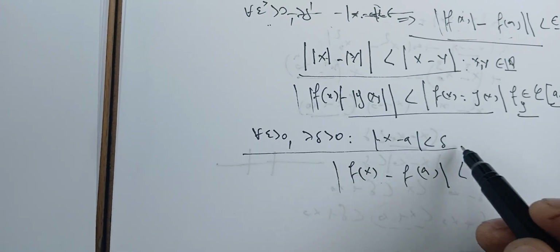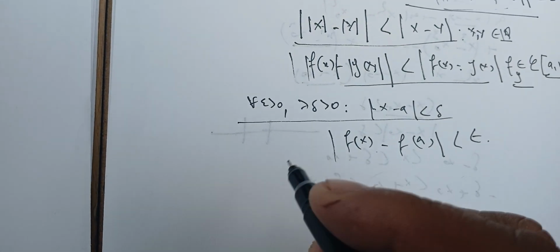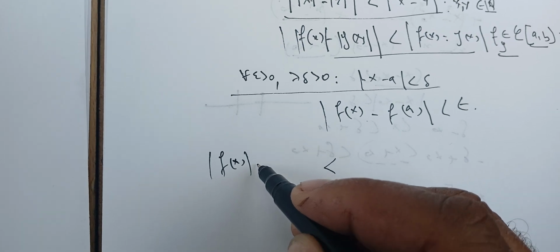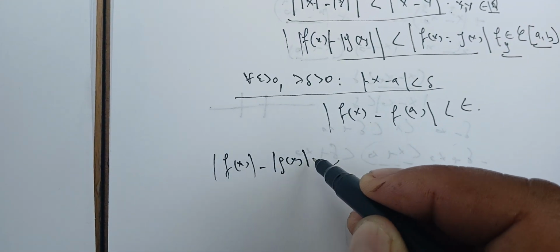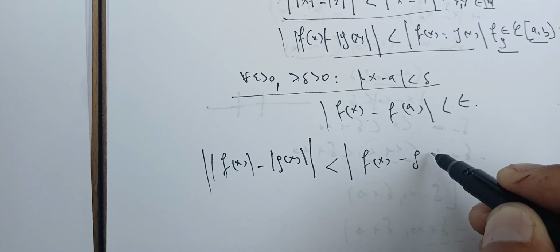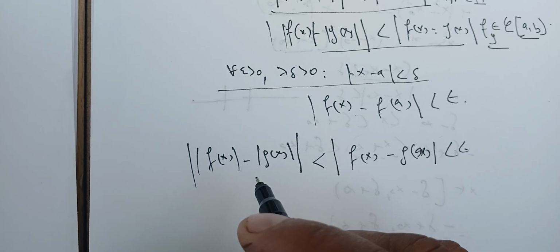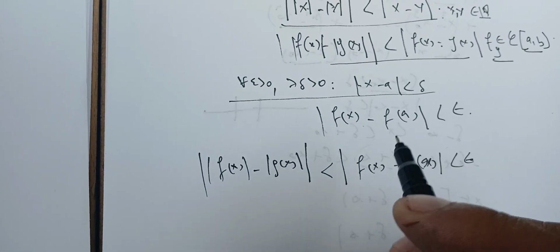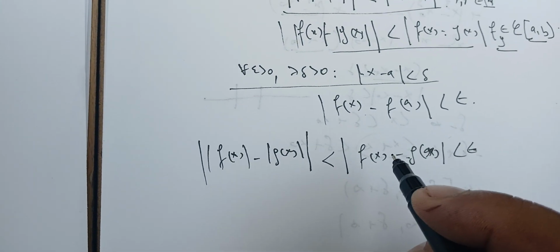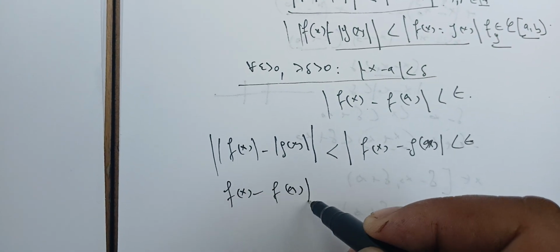Given these conditions, we know that |f(x)| minus |g(x)|, everything in absolute value, is less than |f(x) minus g(x)|. If we take g(x) as f(a), we will have ||f(x)| minus |f(a)|| less than |f(x) minus f(a)|.